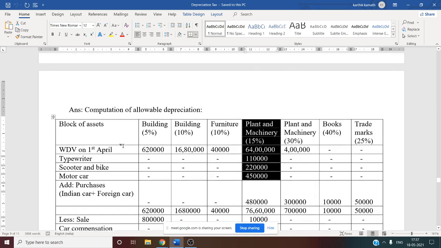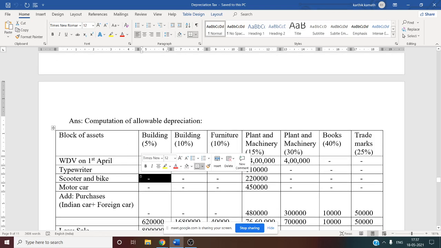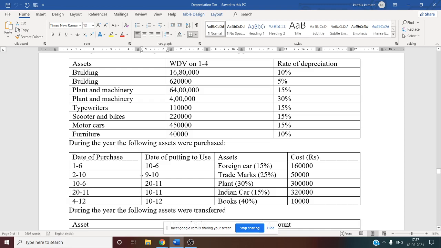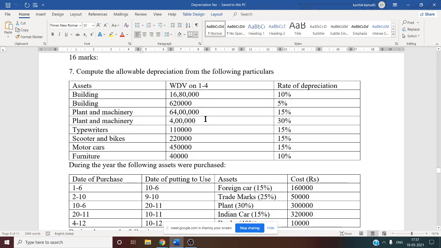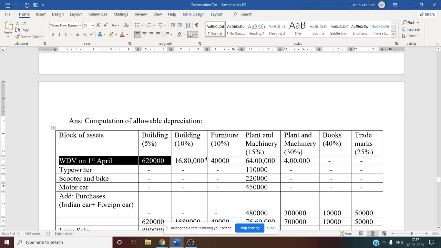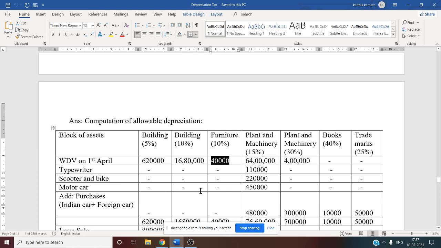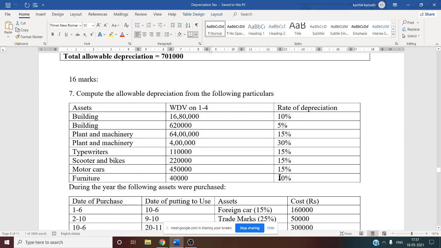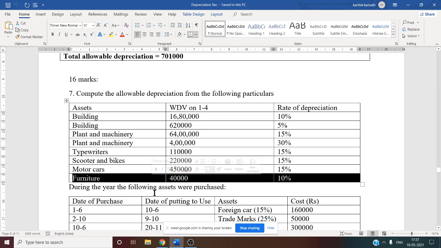So now the written down value as on 1st April. We need to see the question. See this question, all the written down values they have mentioned. Building 16,80,000. Building 5%, that is 6,20,000. Plant and machinery 15%, 64 lakh. So the same amount you are going to write here. So 6,20,000 is written under 5% and 16,80,000 is written under 10%. Plant and machinery 64 lakh is taken. Similarly, for furniture it is 40,000. If you see the written down value of furniture, 10% furniture 40,000. So that is written under the furniture column.